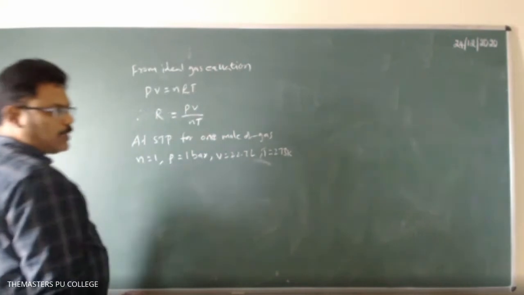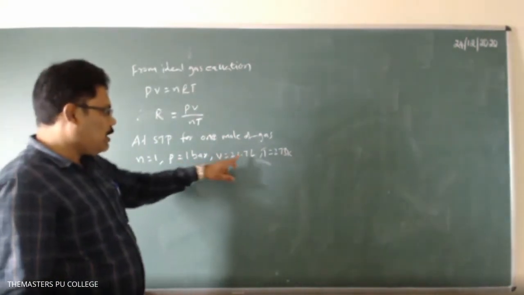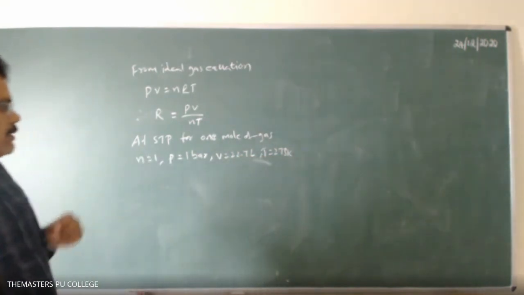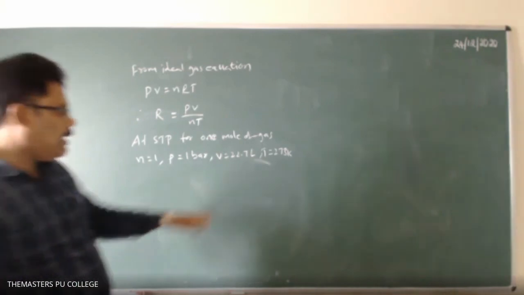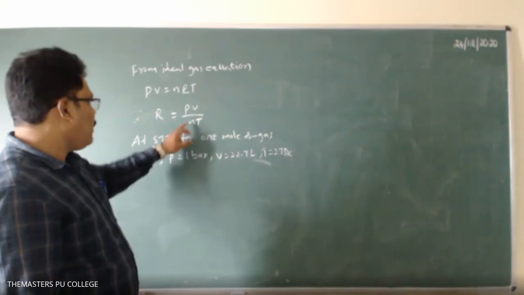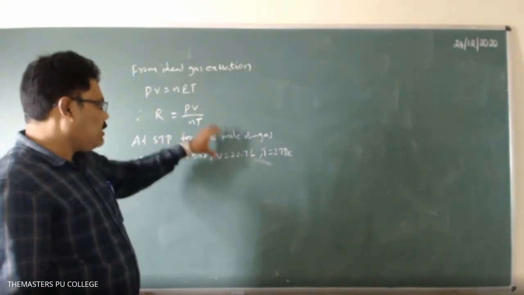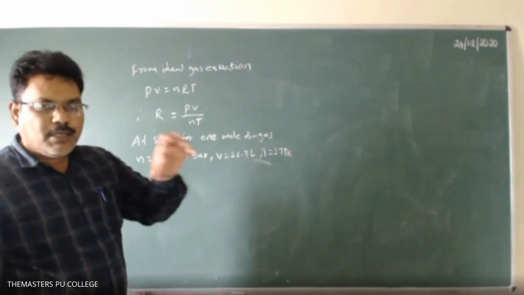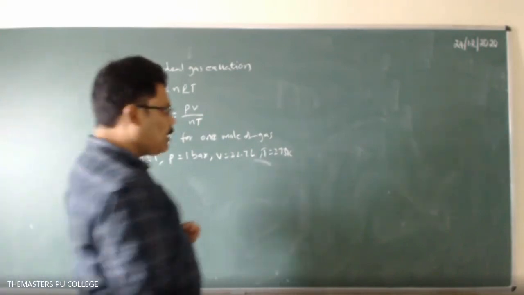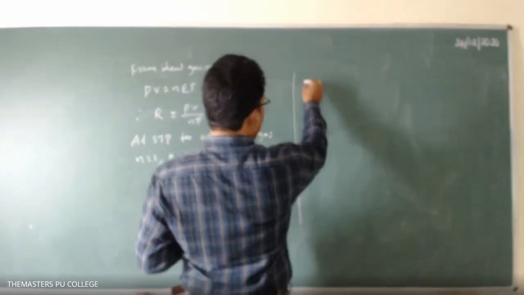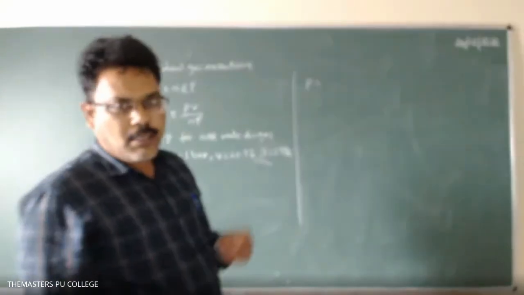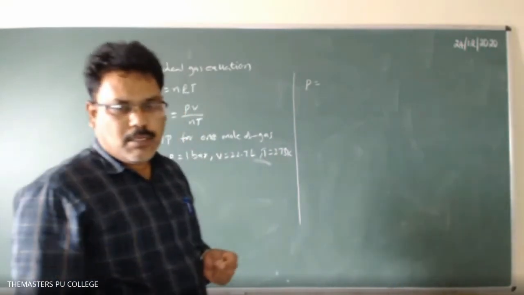At standard temperature and pressure, the volume of the gas is 22.7 liters per mole of gas, n equal to 1. So by substituting these values, you will get different R values in different units. Why? Because I told you in the previous class that pressure can be expressed in pascals, atmospheres, and bars. Okay, clear?